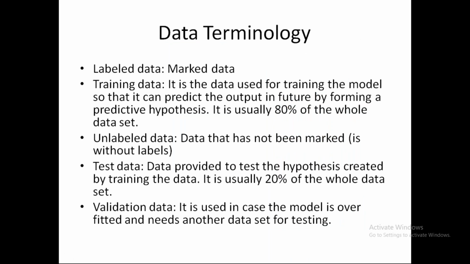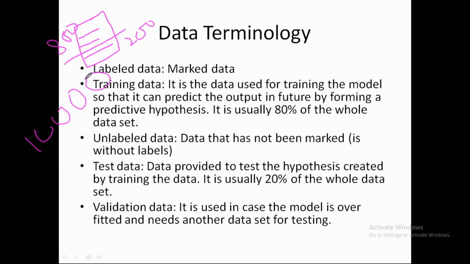What is a training data set? When we are provided with a data set, let's say we have a data set of 1,000 images. We split this data set such that 800 images are given for training and 200 of these images are given for testing. So generally the data is split 80-20 percent, but let's say we have a bigger data set of about 10,000 data samples.